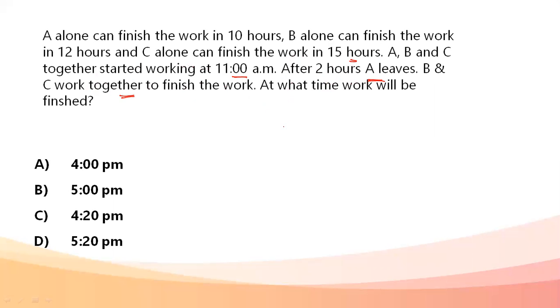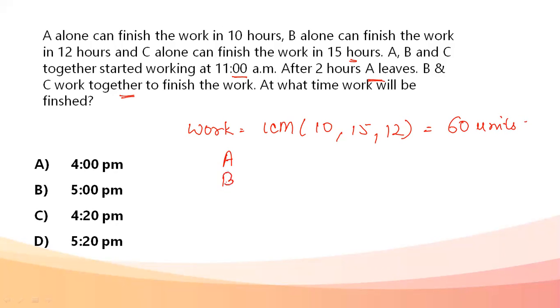Okay. So let's assume how much work they have to do. We have just done it, the total work that they have to do is equal to the LCM of the time in which the work is being completed. It can be hours, it can be days, it can be minutes, anything. So they have to do 60 units of work. Next, we can find out efficiencies. So efficiency is how much work they are going to do.